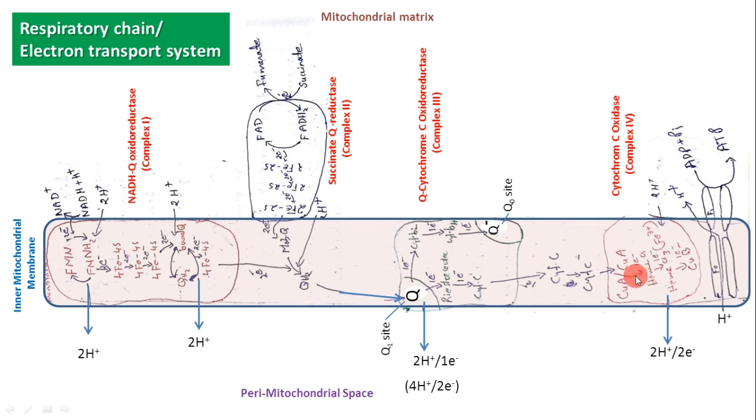So when 4 electrons reach complex 4, 4 H plus ions are pumped into the perimitochondrial space. That means per pair of electrons reaching complex 4, 2 H plus ions are pumped into the perimitochondrial space. Apart from that, 2 H plus ions are utilized for the formation of water per pair of electrons.